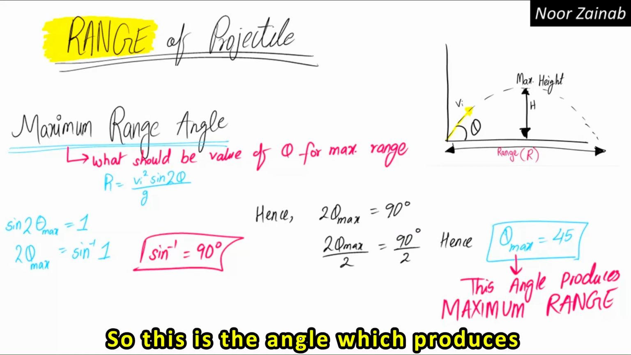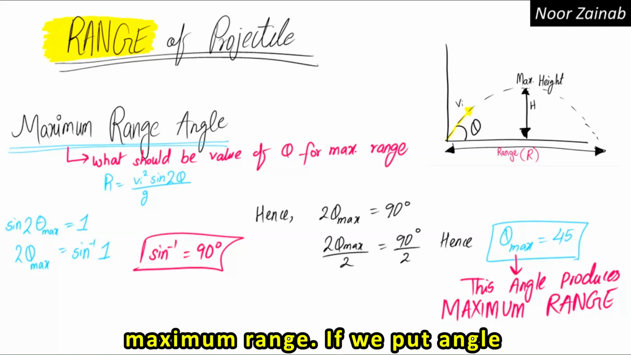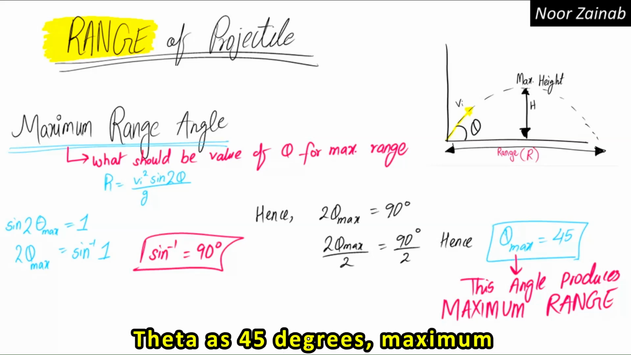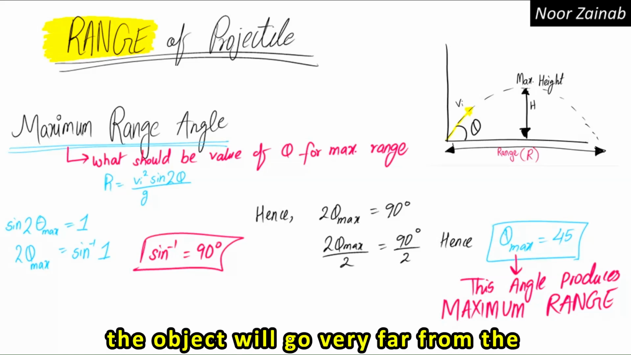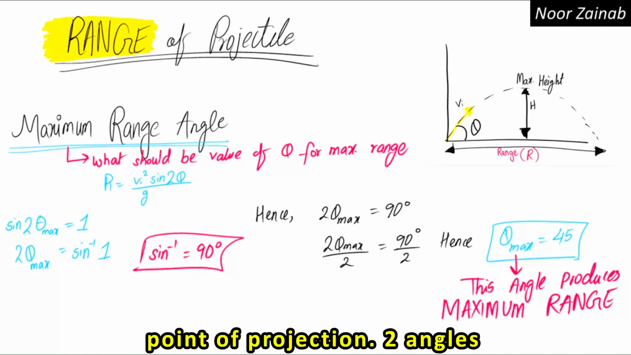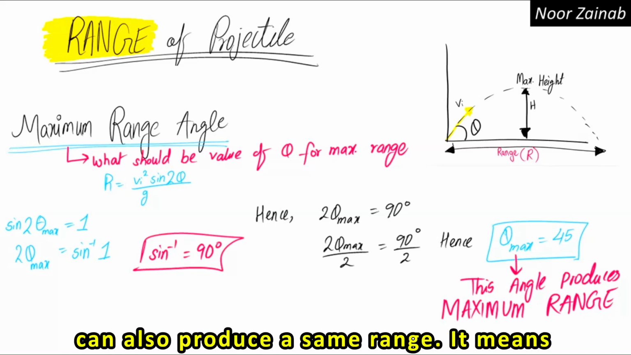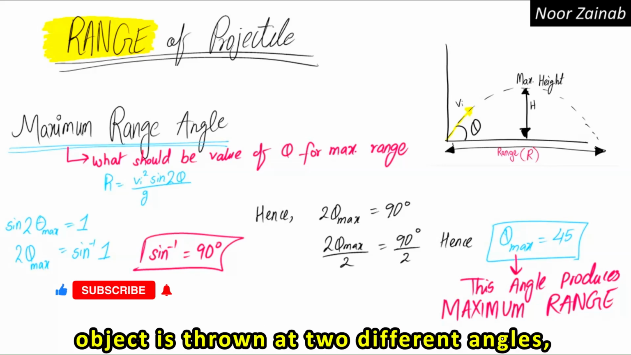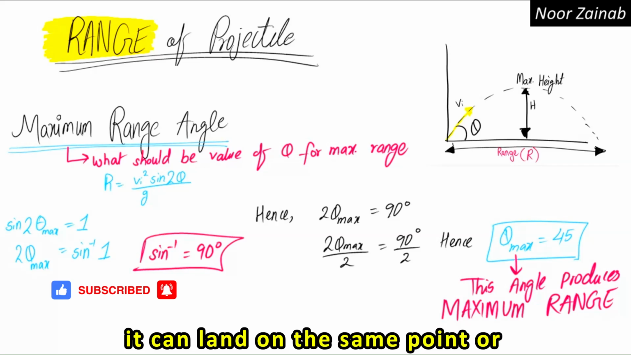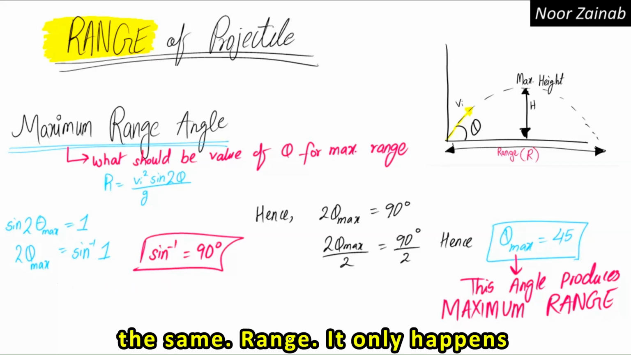So this is the angle which produces maximum range. If we put angle theta as 45 degrees, maximum range will be produced. This means that the object will go very far from the point of projection. Two angles can also produce the same range. It means that if an object is thrown at two different angles, it can land on the same point, or the same range.